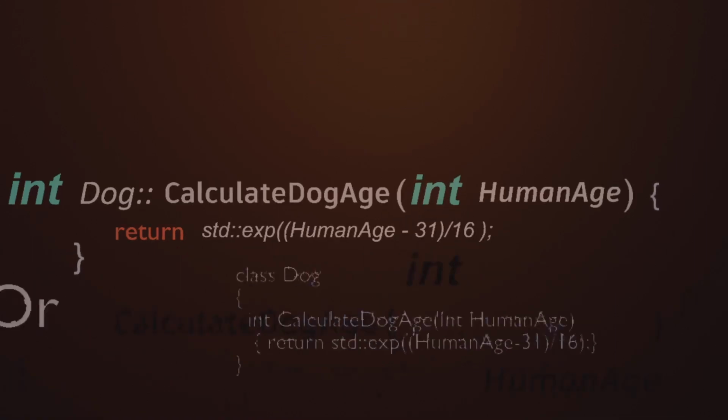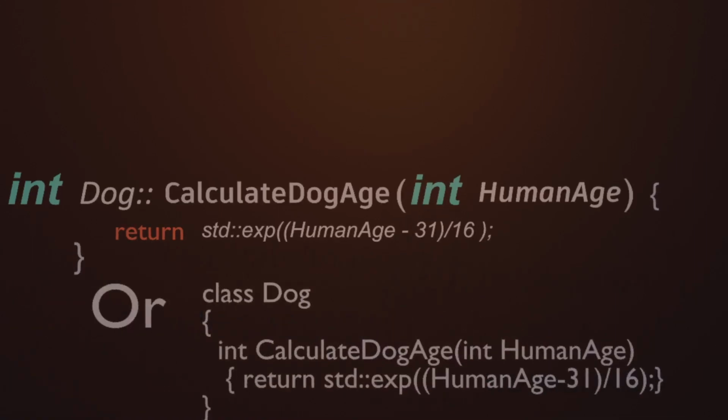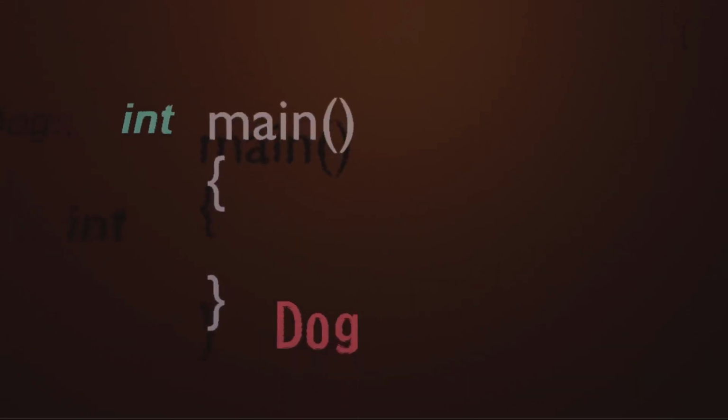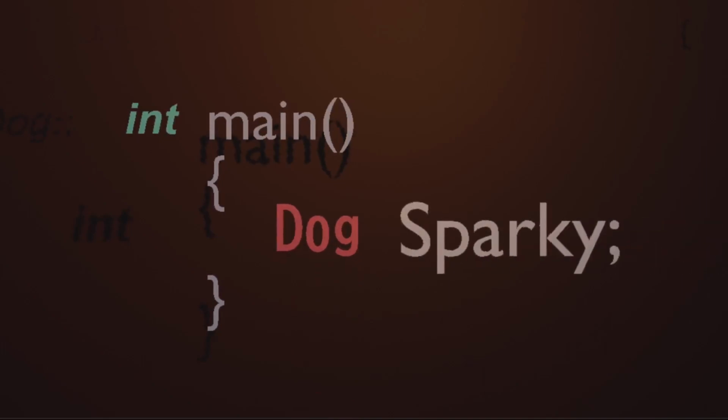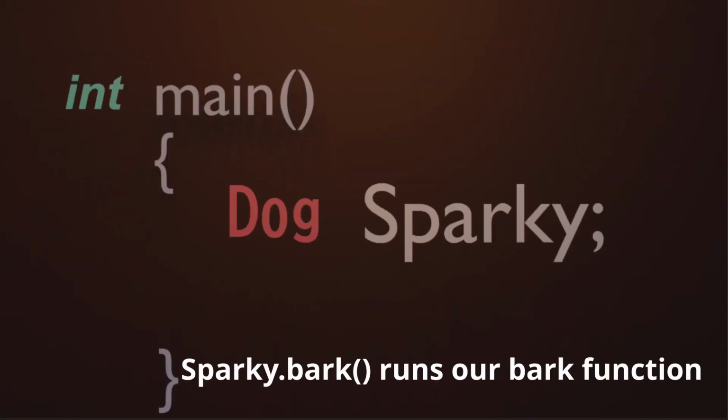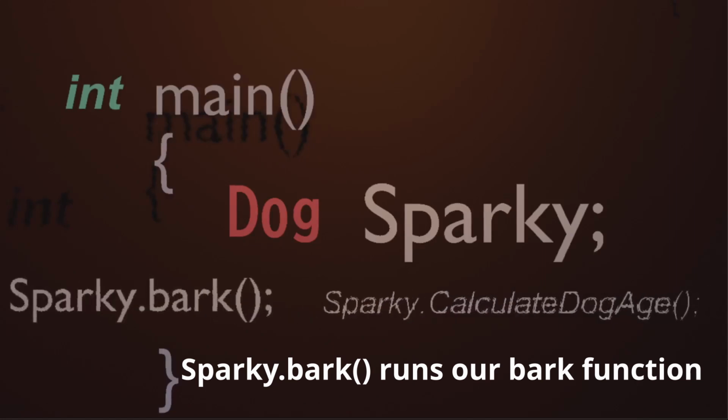Regardless of what approach you decide to take, our written code will not automatically affect our program. To get our program to run our code, we would have to make an instance of our class. Making an instance means we're physically allocating memory in our program to run our piece of code. And how much memory it allocates will be based off how our noun was defined. If I decide to say Sparky's a dog, then Sparky will be able to form a list of verbs that is defined in our dog class.